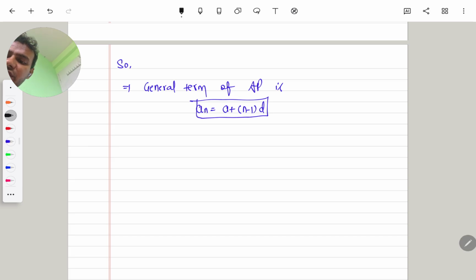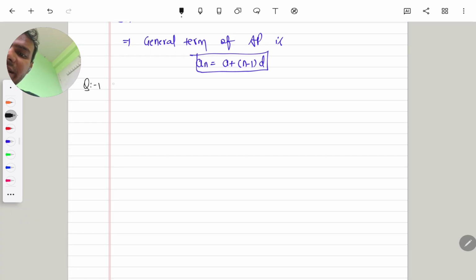Now, what type of question will be made from this topic? Suppose there is a question which says find the 10th, let's say 70th, and nth term of the sequence 2, 5, 8, 11 and so on.